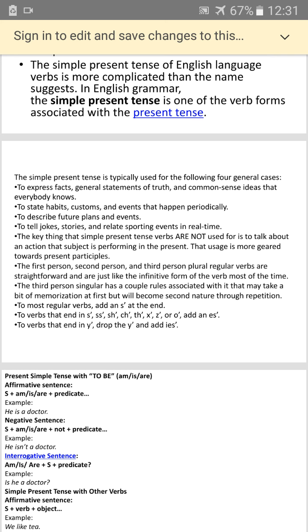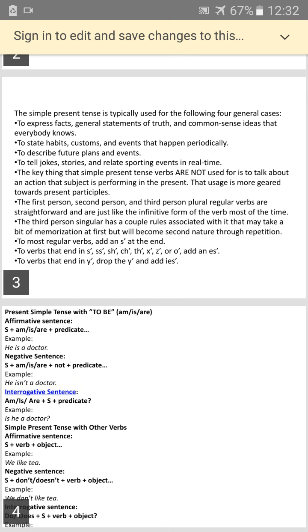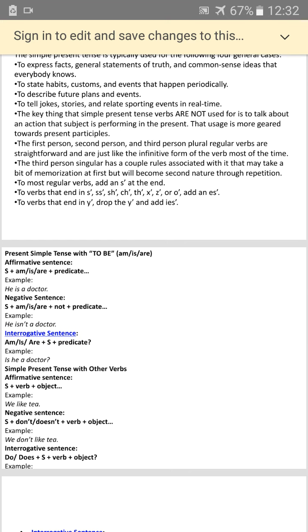For most verbs, you generally add s. To verbs that end in s, double s, or sh, you add es, and to verbs that end in y, you change it to ies. And this is also something we have done in adjectives, if you remember. So now let's practice what you need, the present simple tense. I will be giving you a lot of exercises, so not to worry.